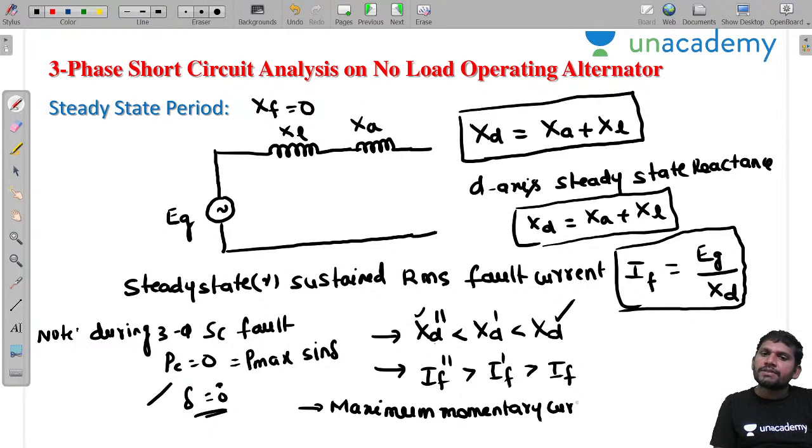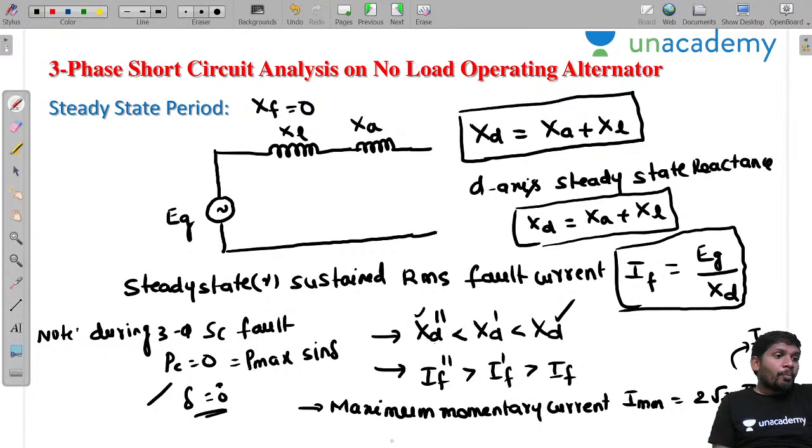Yes, students, please concentrate. The maximum momentary current is IMM. How to calculate, sir? It is 2 root 2 IF double dash. What is IF double dash, sir? This is the symmetrical current. This is already given.